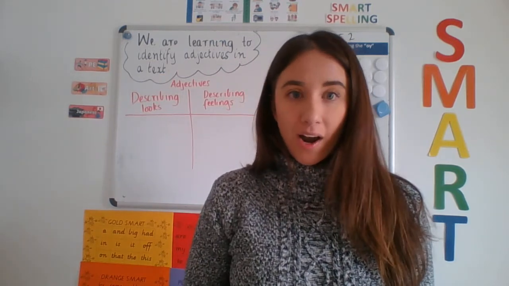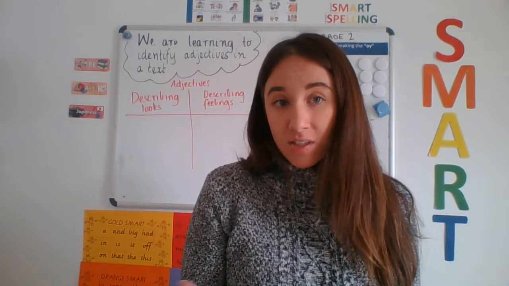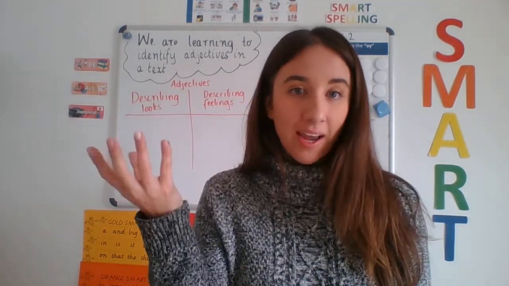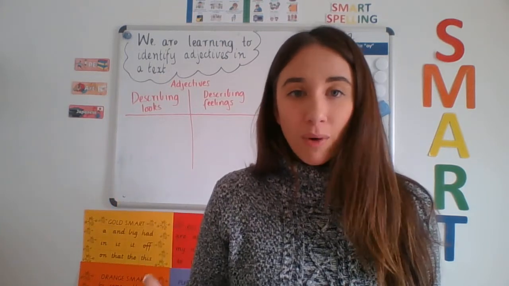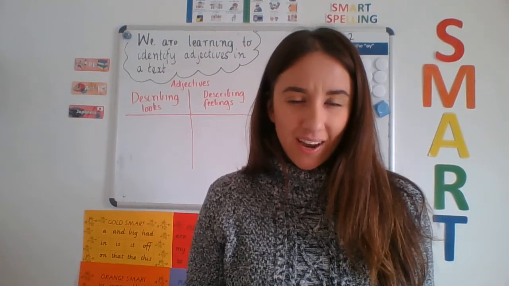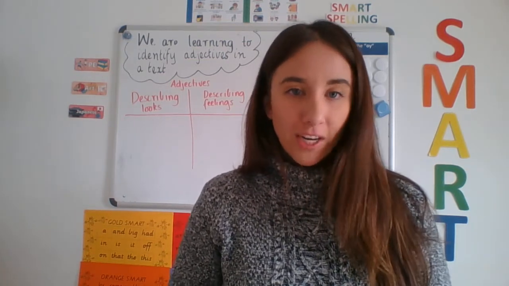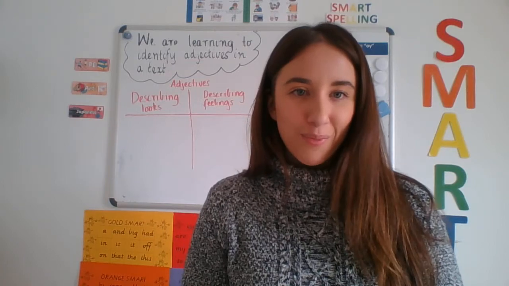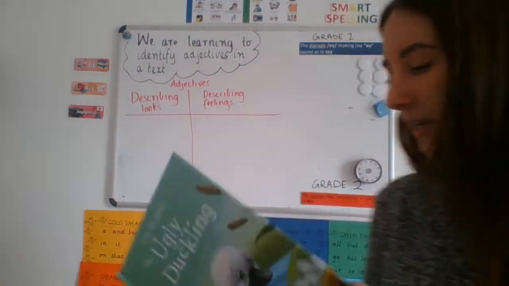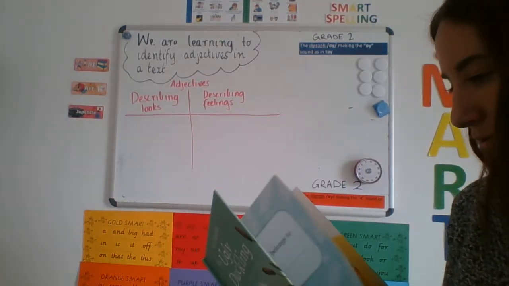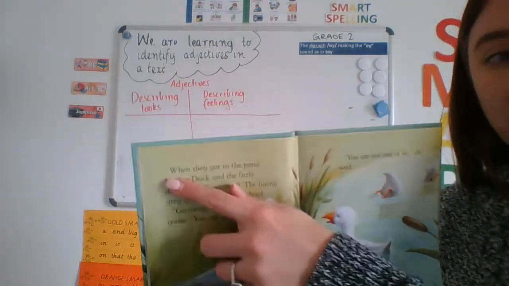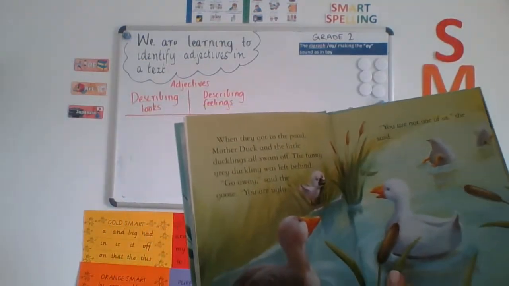If we couldn't see the pictures in the book, we want to be able to form a clear image in our head, which is why it's so important for an author or a writer to use adjectives. It makes the text a lot more interesting. No one wants to read a boring book. All right, I'm going to start reading. Yesterday I think we read up to the end of this page here, but I might just back up and reread so we don't forget what happened last, okay?